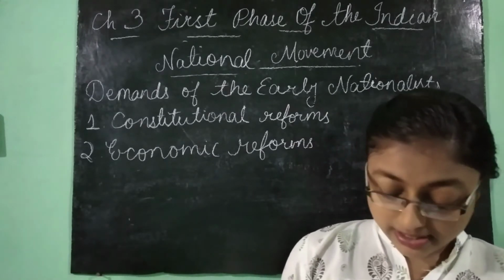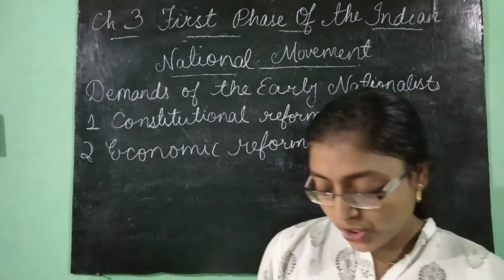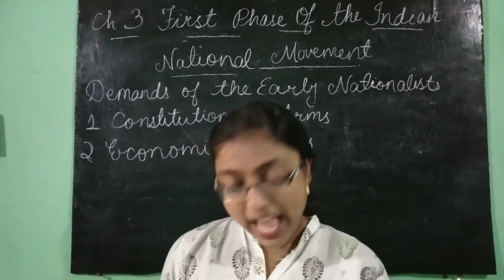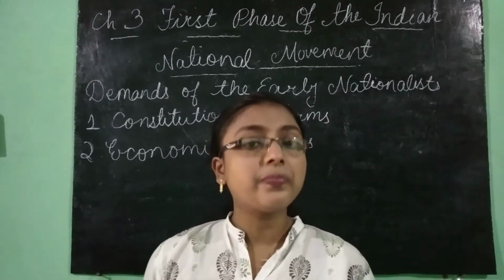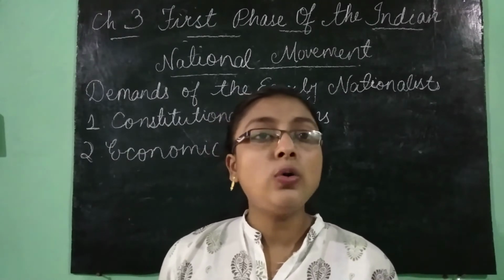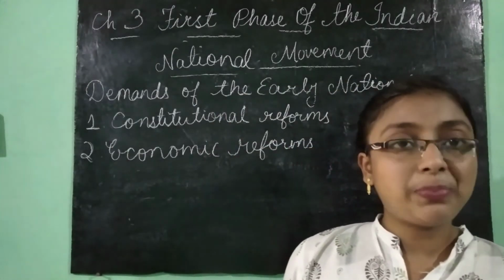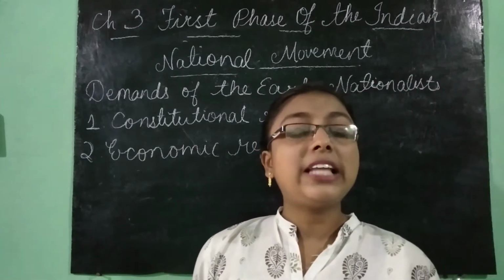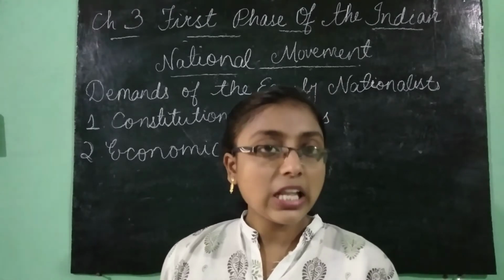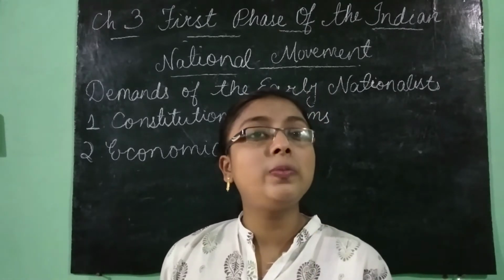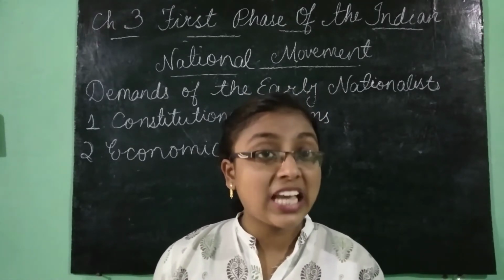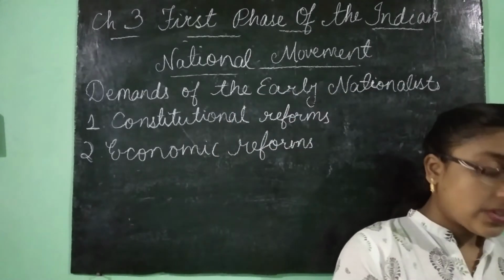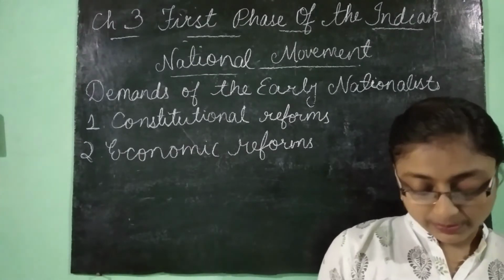The next one is the reduction in expenditure on the army, and the money thus saved to be spent on welfare activities such as health and education. That is, a large amount of money was spent for the maintenance of the army and troops that were in India. So they said that this should be reduced and the money that is saved from this should be used for the betterment and welfare of the Indians.